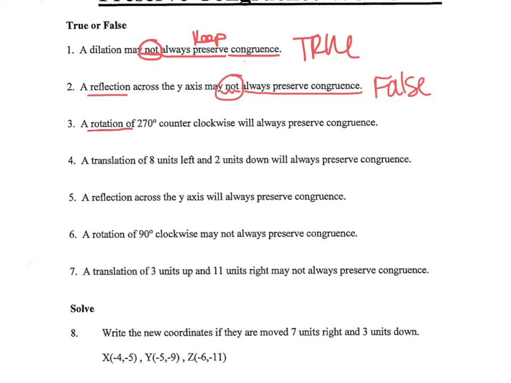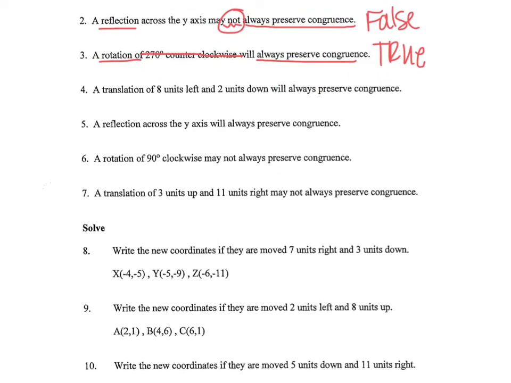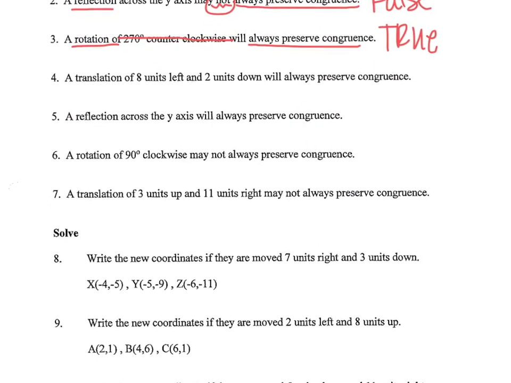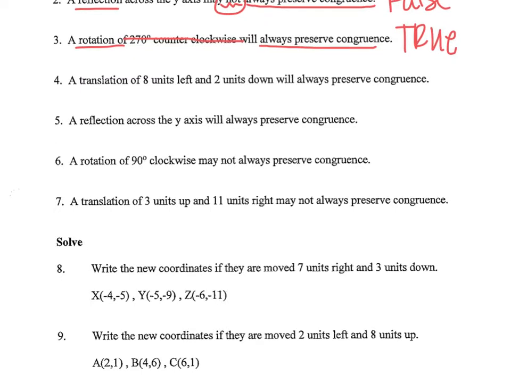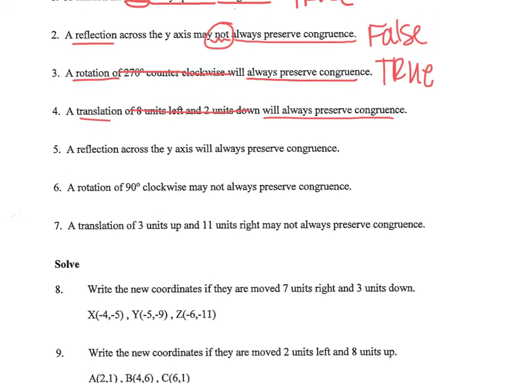A rotation or a turn, doesn't matter how, will always preserve congruence. And that's true. That's just like the reflection. Just because we turn something doesn't mean the size changed. It just changed the way it was facing. A translation, a slide, doesn't matter how, will always preserve congruence. That's just like the other ones. The only one that doesn't preserve congruence, keep the same size, is dilation. So that is true.